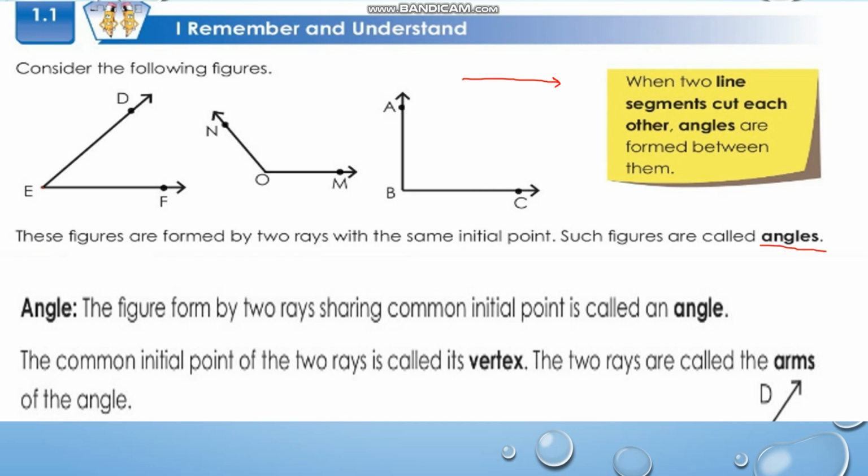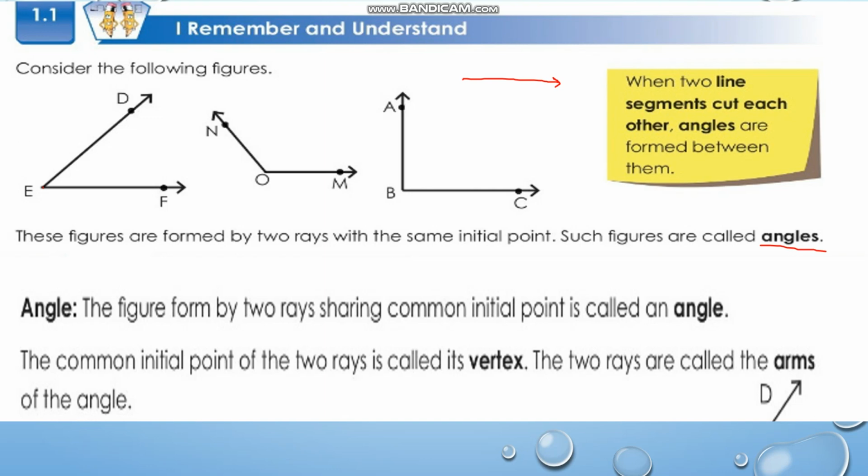So what is an angle? The figure formed by two rays sharing a common initial point is called an angle. Look, children, these two rays have the same initial point, so this type of figure is called an angle.